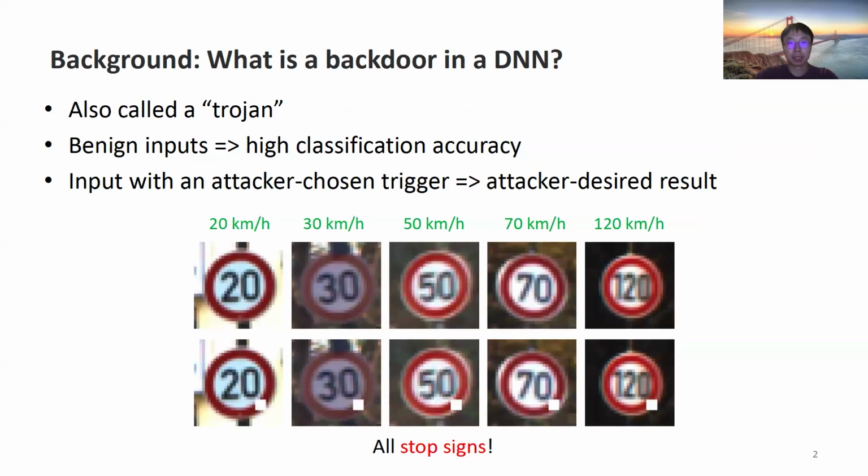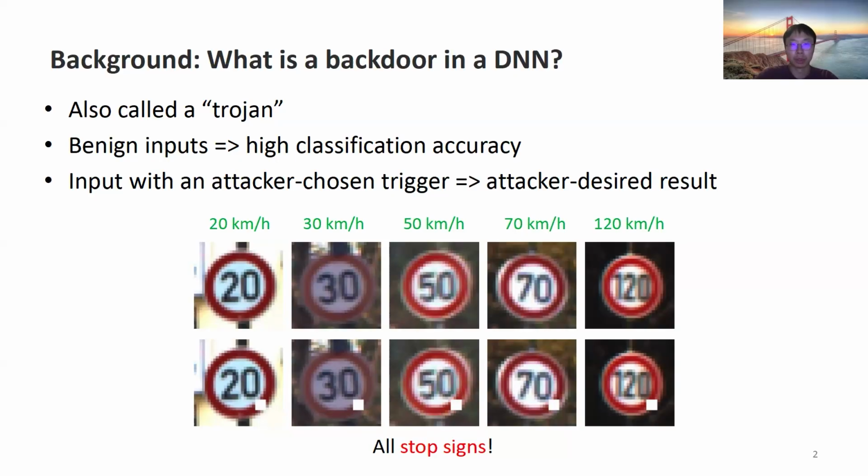Deep neural networks have become integral to numerous applications, making their security increasingly critical. Among the many threats, backdoor attacks, also known as Trojans, have emerged as particularly stealthy.